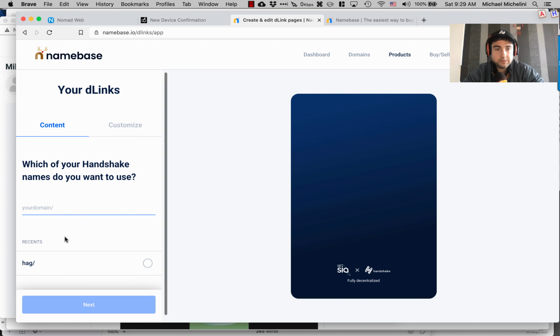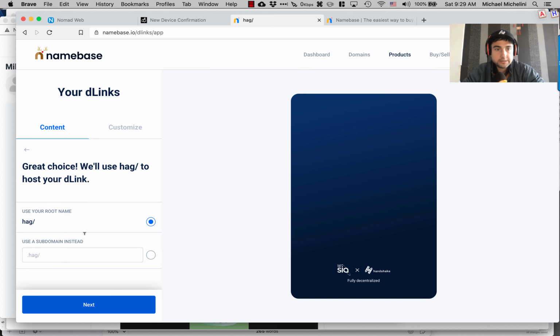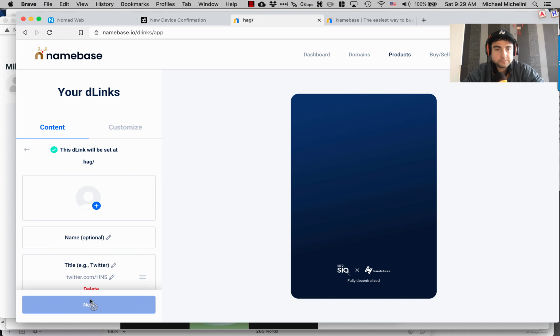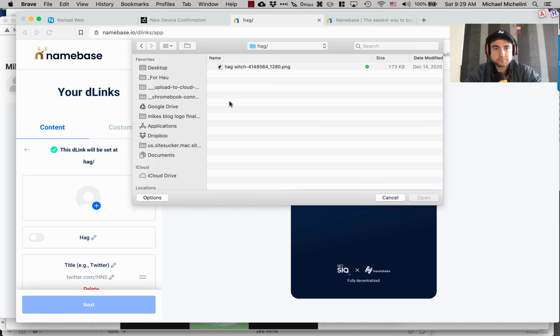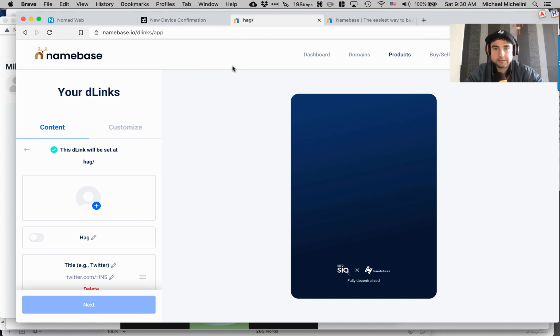This is choose your domain, which is hag. Next, your root name, or you could do like mike.hag if you wanted, but let's just do it on the root. Name, hag. I think that means show it. Profile image. So I'm going to upload a hag witch. Of course, this is Creative Commons, and get this off Pixabay or other free images, or use your real photo. So there's the hag.